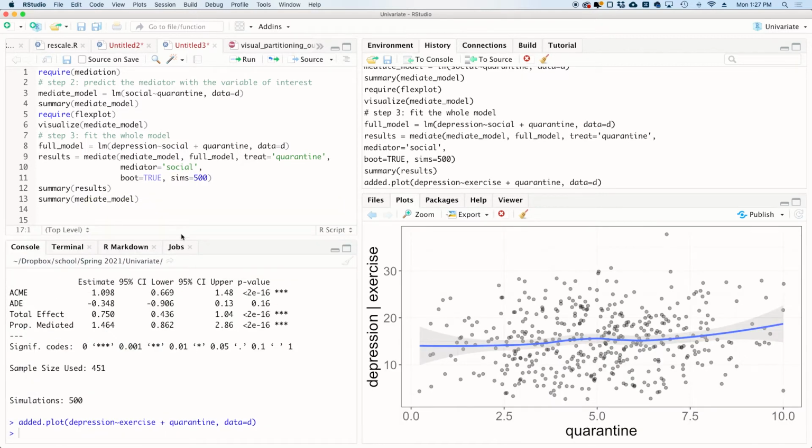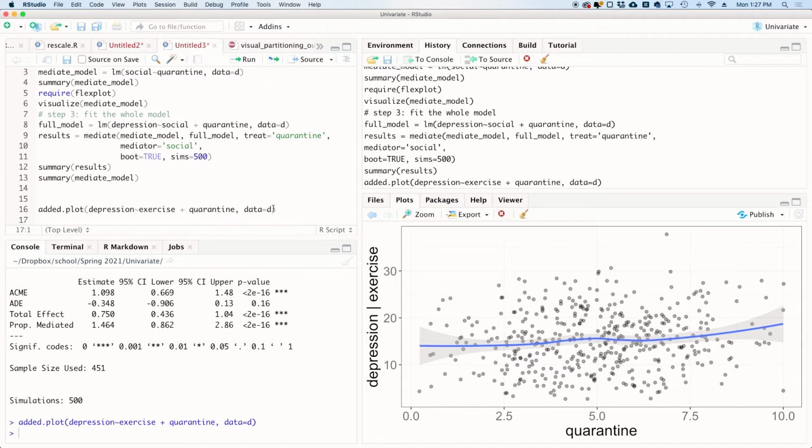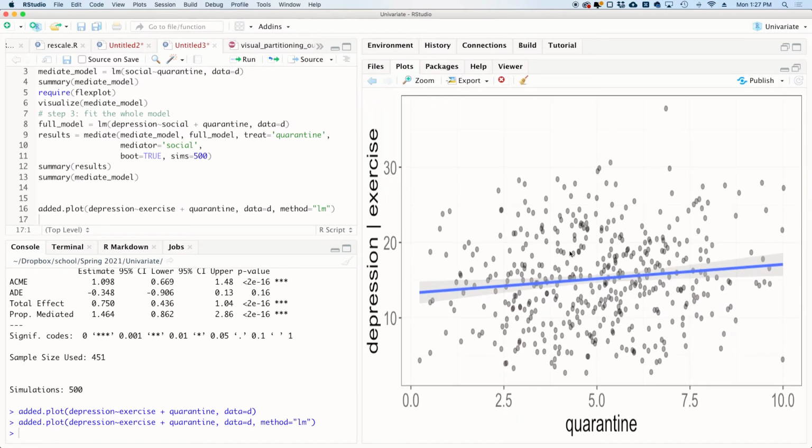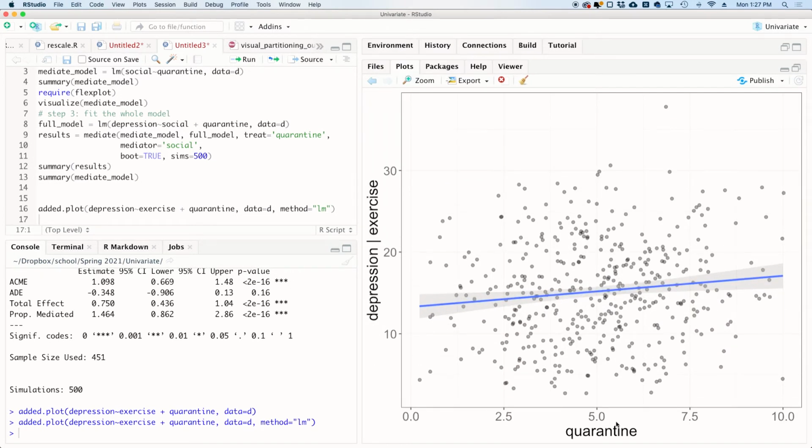And then if I were to plot that, let me go ahead and make it a straight line, method equals lm. So what is this showing me? This is showing me the effect of quarantine on depression once we control for the influence of exercise. And if you don't know about added variable plots, I will link in the description an explanation of what added variable plots are, but this is a visual representation of conditioning.